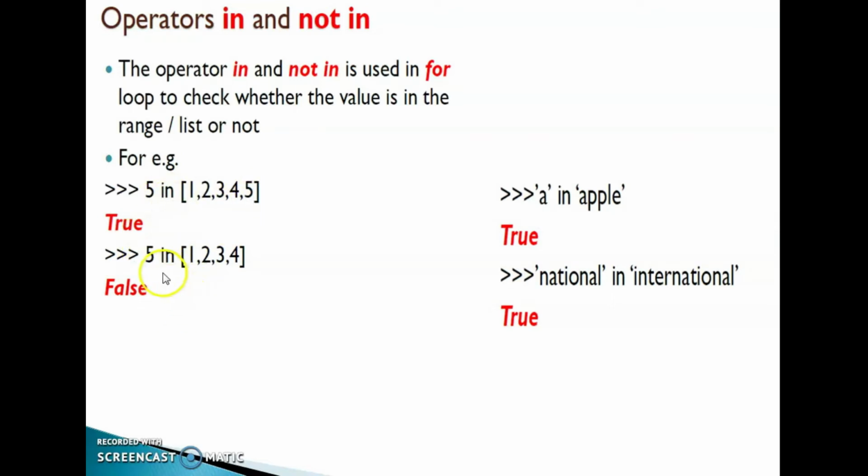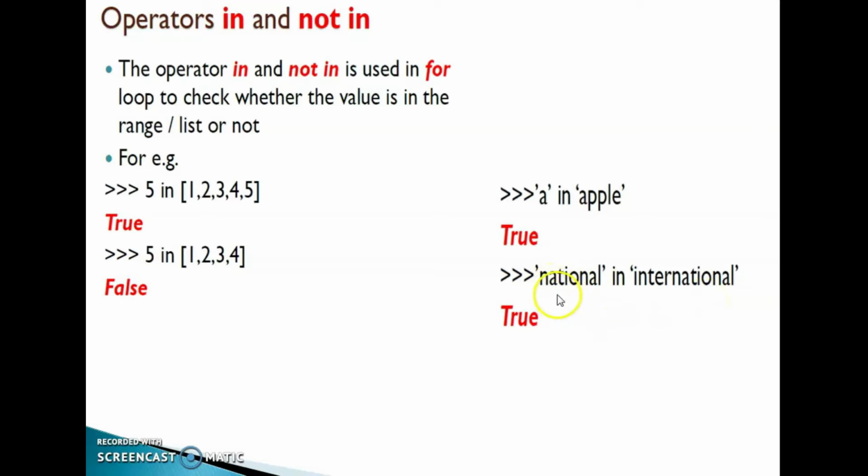But in the second example, 5 in [1, 2, 3, 4], the value 5 is not there, that's why it will return False. See another example, the letter 'a' in 'apple'. The letter 'a' is present in apple, that's why it will return True. Then another example, 'national' in 'international'.